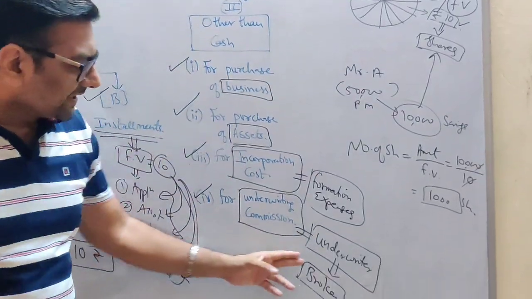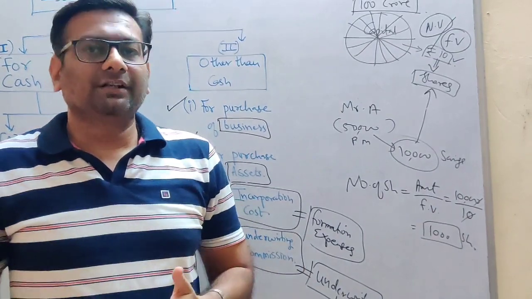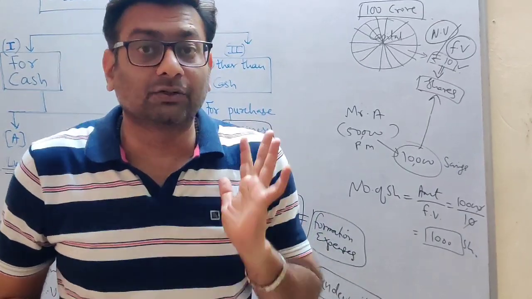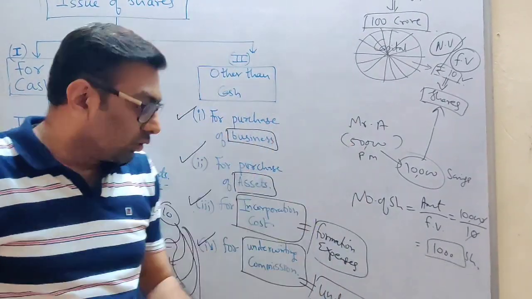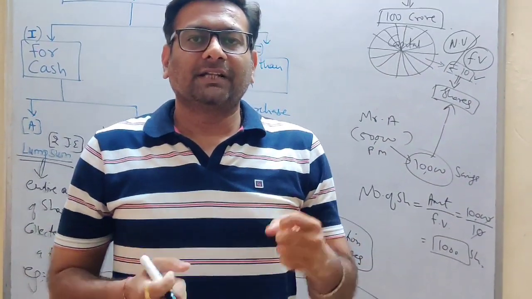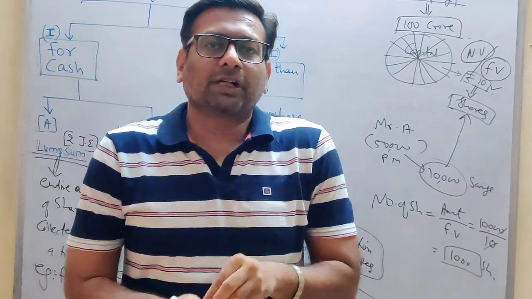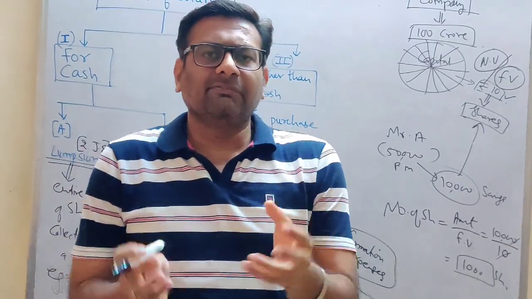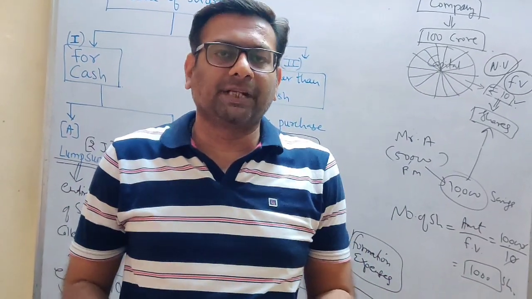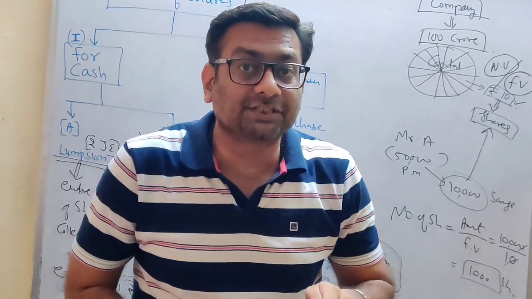Now who will go for this underwriter or broker? Those companies which do not enjoy goodwill. Let's take the example of Reliance company. Reliance is enjoying very good goodwill. Reliance will never go for this underwriting thing. Why? Because Reliance is confident that whenever they issue shares, they will immediately be purchased by the public. But what about a new company? Let's give a new name for this, Durga Lakshmi Steel Industry. Now none of us have heard of this company. It's a very new company. Will you purchase shares of this new company, Durga Lakshmi Steel Industry? No.